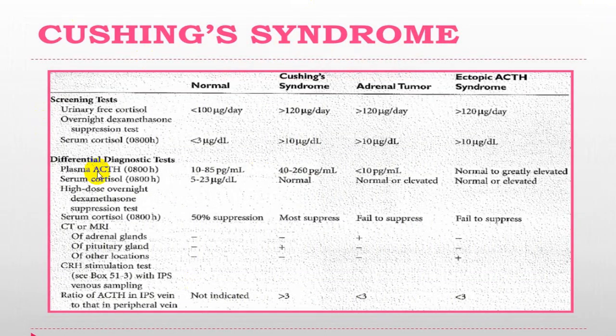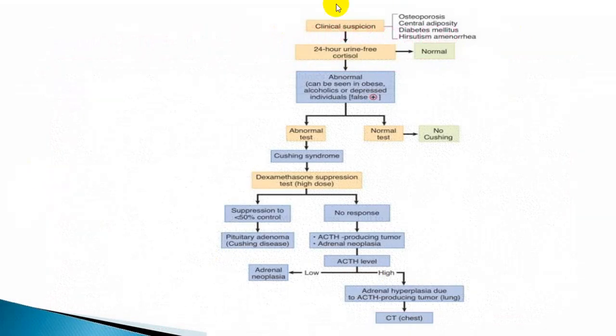And this is the way to differentiate using different levels: urinary cortisol level, ACTH level, serum cortisol level, and CT scan, by which you try to differentiate whether it is an adrenal tumor, ectopic ACTH syndrome, or pure Cushing syndrome, and pituitary tumors, you can differentiate. So very simple. First, suspect: osteoporosis, hirsutism, diabetes mellitus, central obesity, moon face, striae, etc.